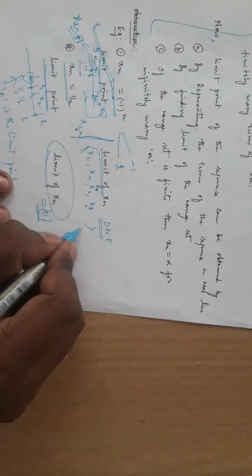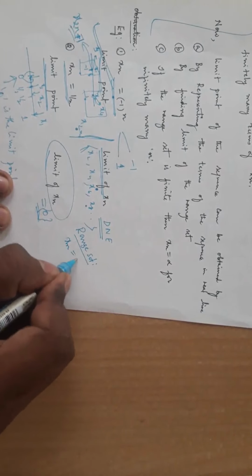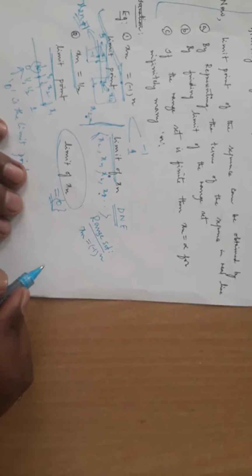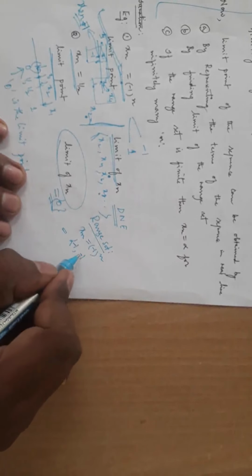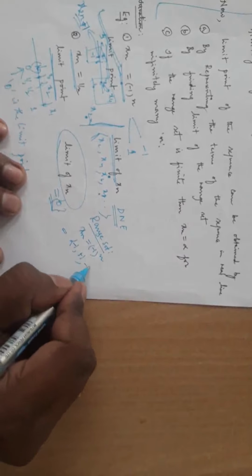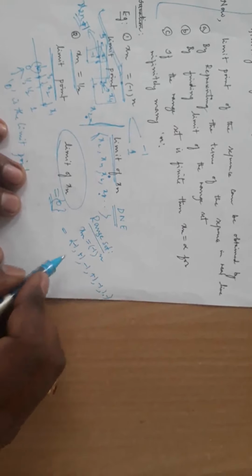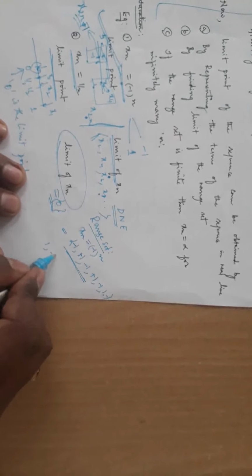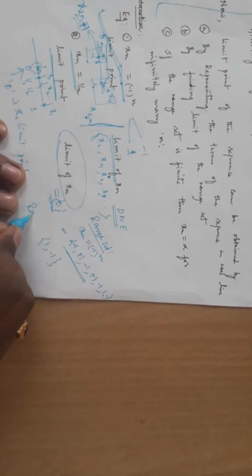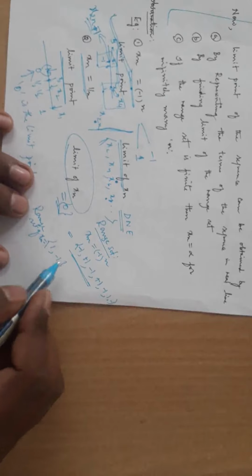Then I wanted to explain what a range set is. For example, xn equals to minus 1 to the power n. What is the range set? For n equals to 1 it is minus 1, for n equals to 2 it is plus 1, minus 1, plus 1, minus 1, it goes. So how many elements are here? Infinitely many. But how many different elements? 1 and minus 1. So this is the range set of xn. Is it clear?